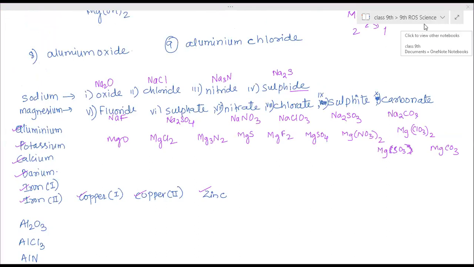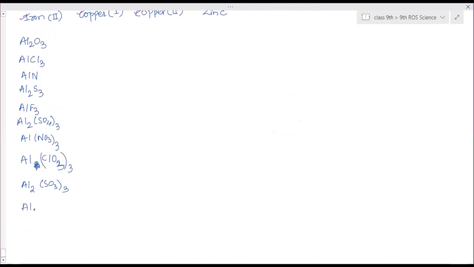Carbonate is Al2(CO3)3, not Al4. Al2(CO3)3, thrice.